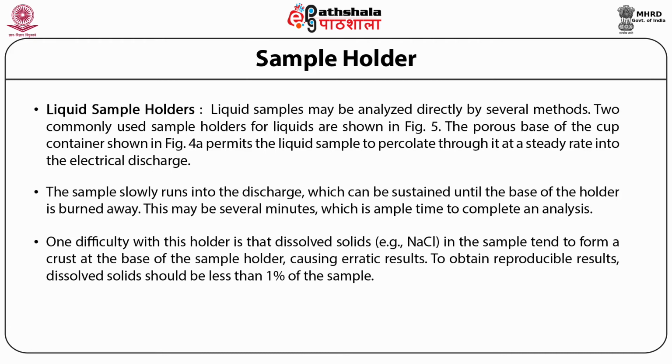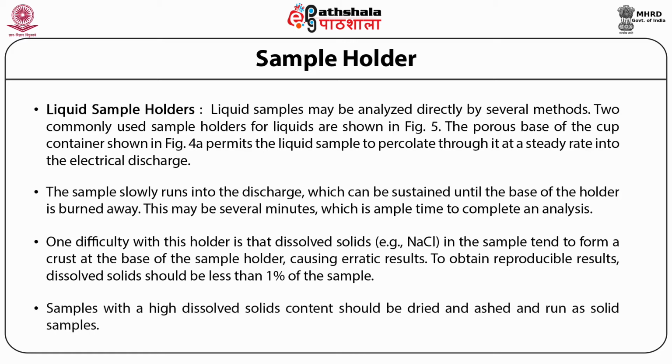One difficulty with this holder is that dissolved solids, for example sodium chloride, in the sample tend to form a crust at the base of the sample holder, causing erratic results. To obtain reproducible results, dissolved solids should be less than 1% of the sample. Samples with a high dissolved solids content should be dried and ashed and run as solid samples.